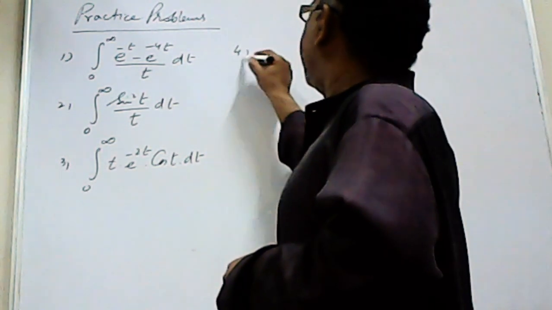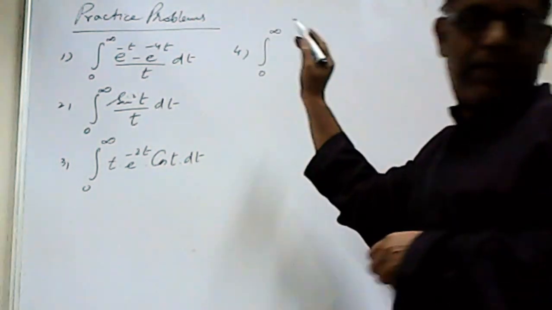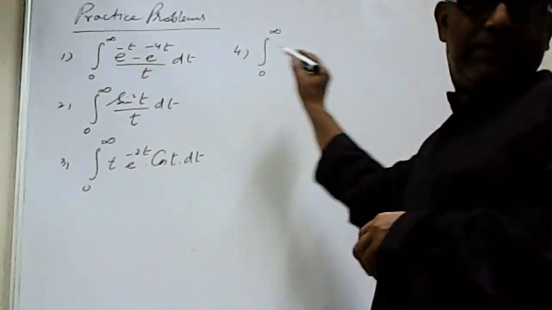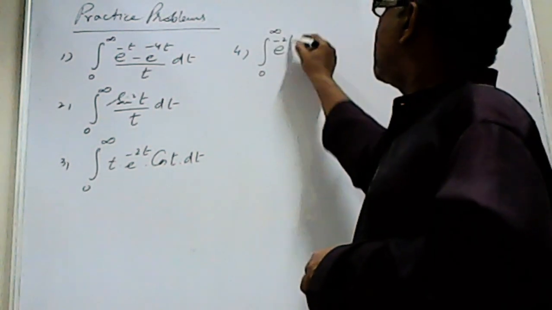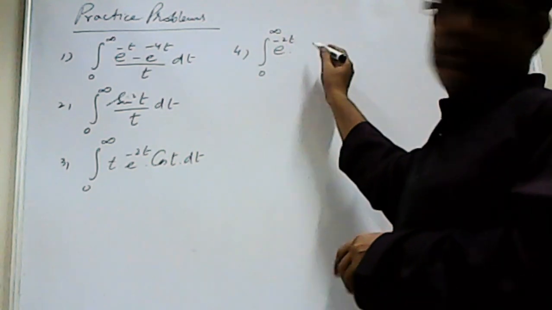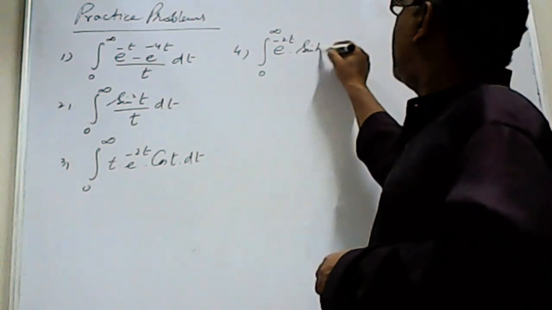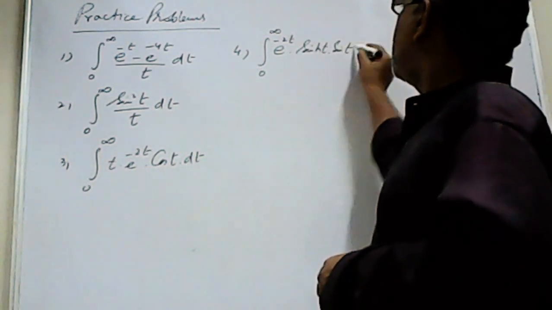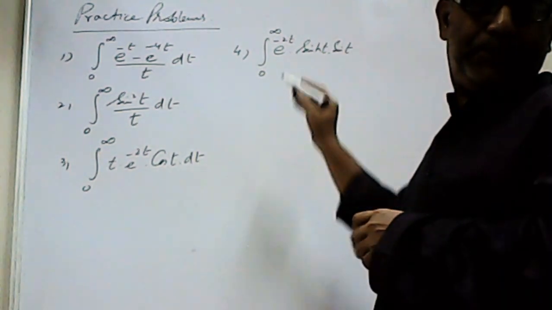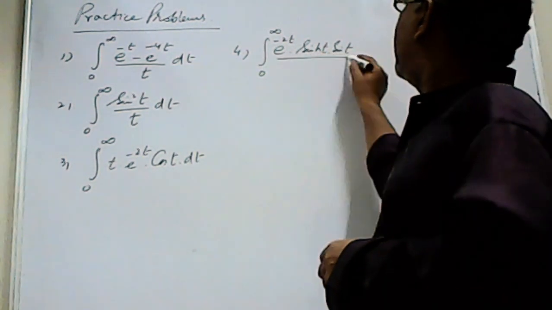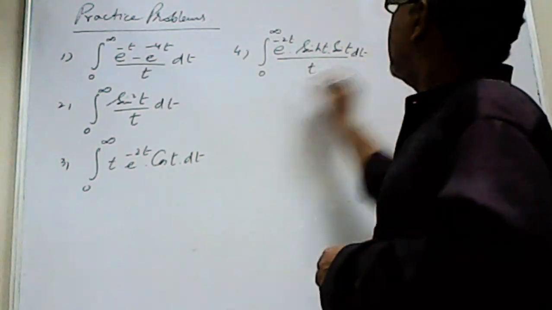Number 4, integral from 0 to infinity of e^(-2t) sinh t sin t / t dt.